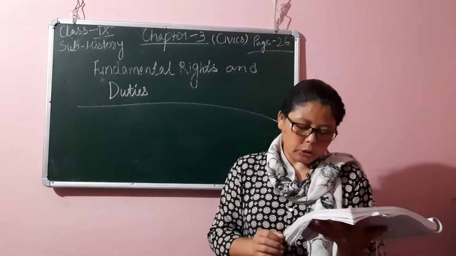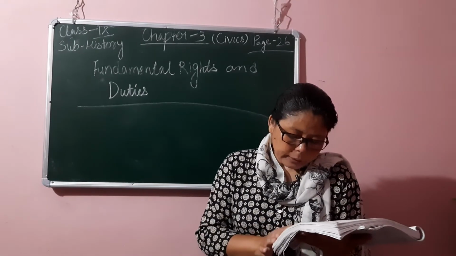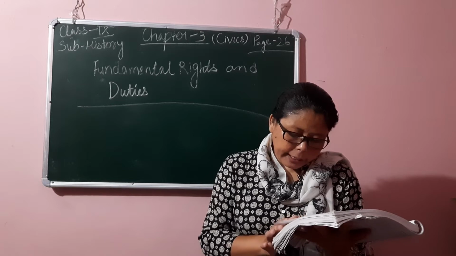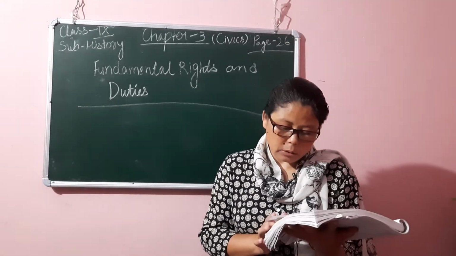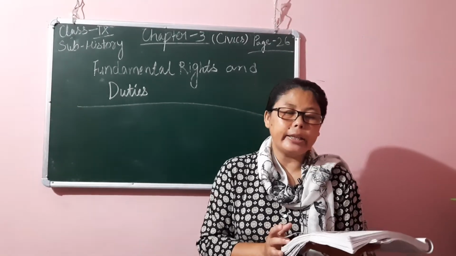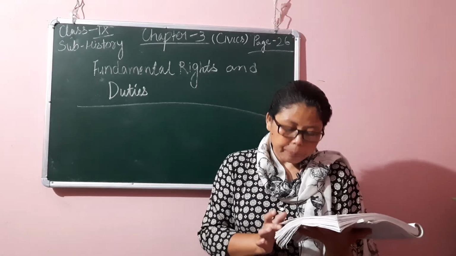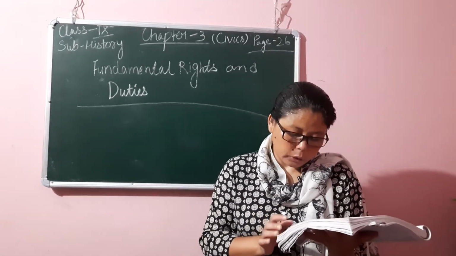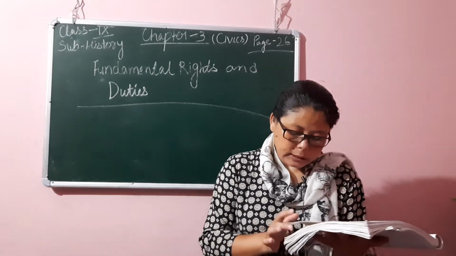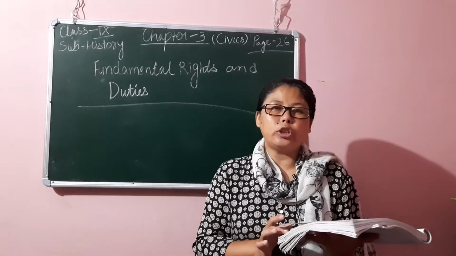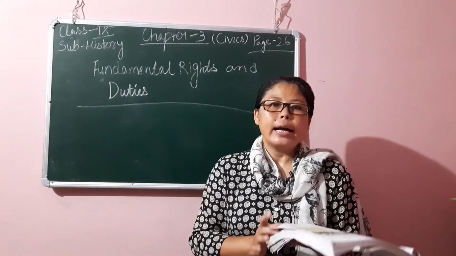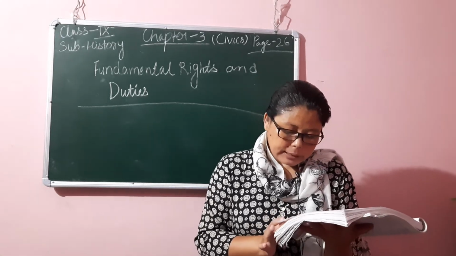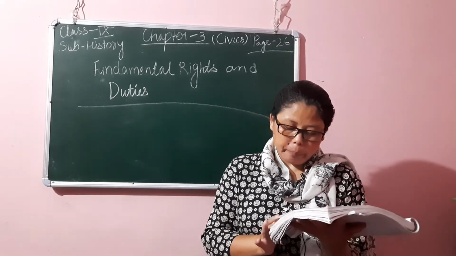So, the right to education. The amendment of 2000 added a new Article 21A after Article 21. According to this article, the state shall provide free and compulsory education to all children in such a manner as the state may by law determine.